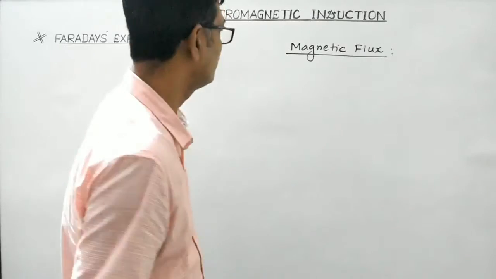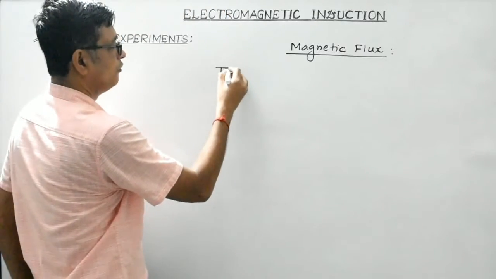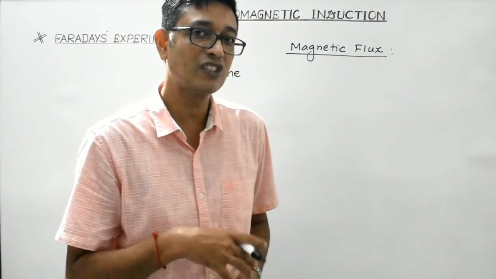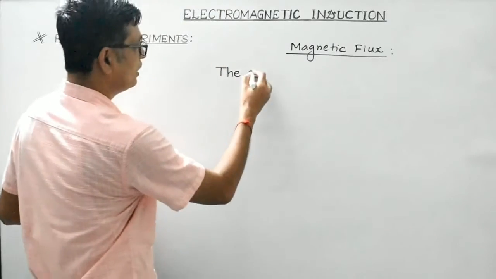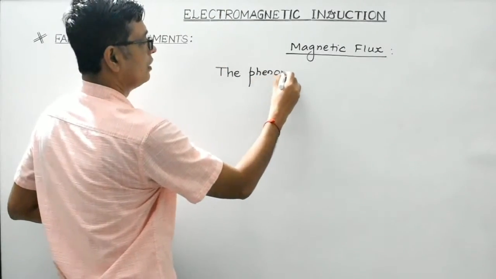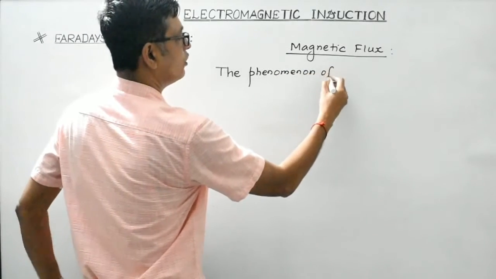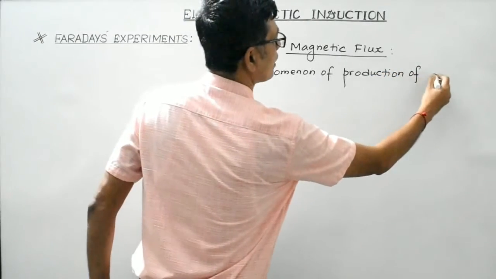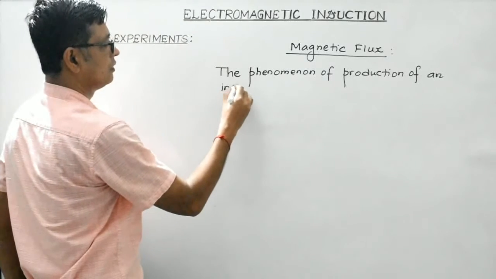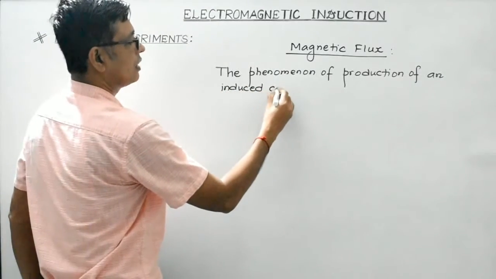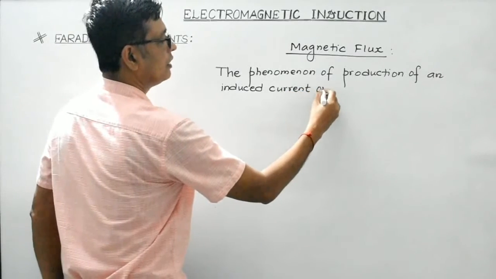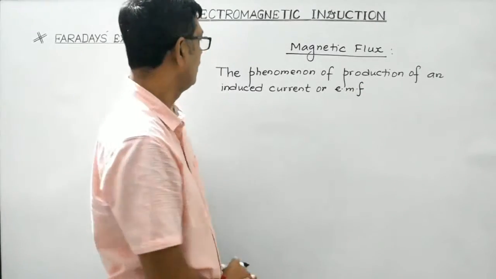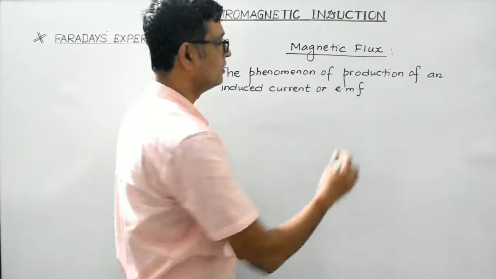So Faraday observed that whenever there is a change in the magnetic flux linked with the coil, an induced current is produced in it. So the phenomenon of production of an induced current or EMF, EMF stands for electromotive force, in a coil